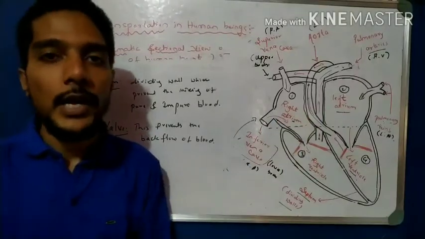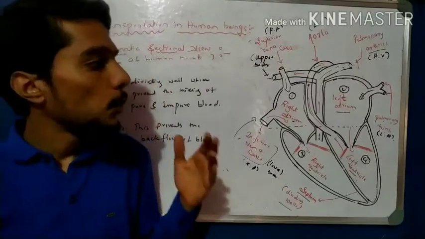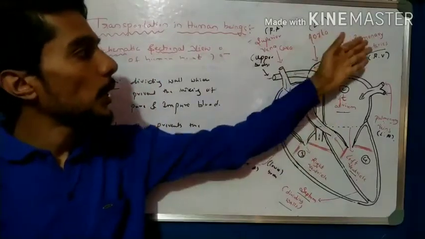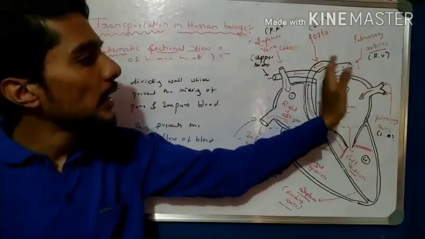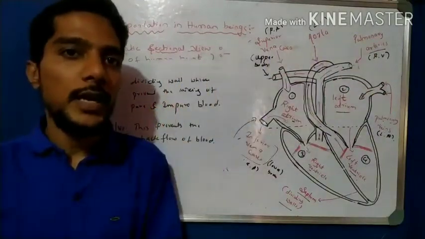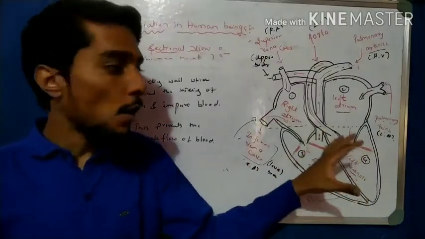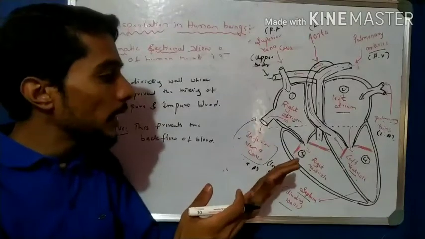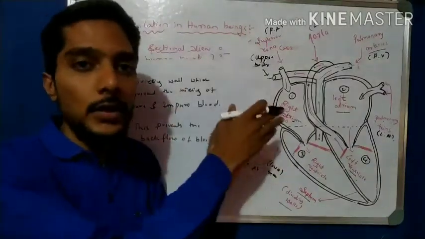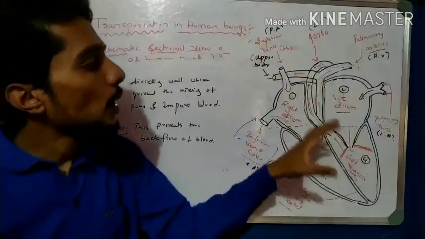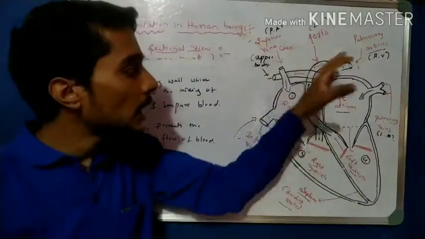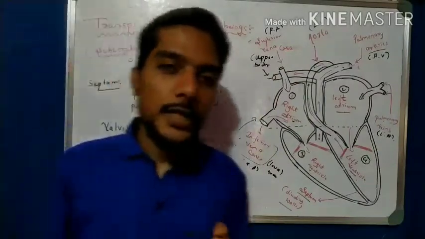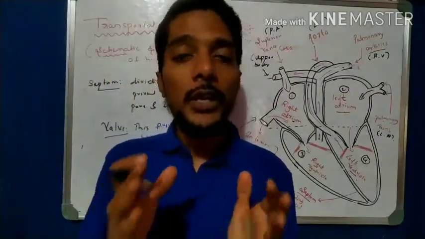A 4 marks diagram. In 2019 and 2020 both years they asked the same diagram for 4 marks, and to label the parts, maybe pulmonary veins, and one is aorta. Only 2 labelings they ask, but you have to understand all labelings and all their functions. Sometimes they give the diagram and ask to label the parts and write the function of that part. So that is very important. Please remember all these parts, all parts' functions, and also practice drawing the human heart. Hope you understand all this discussion of the transportation system in human beings.